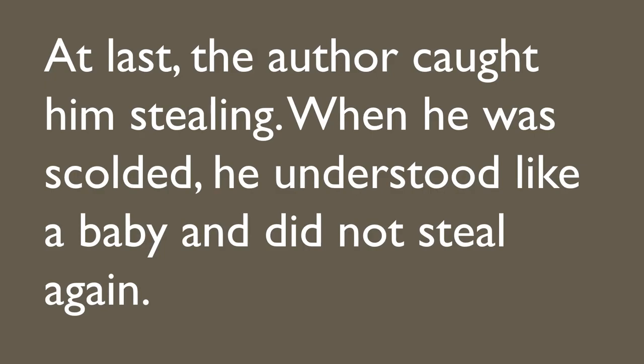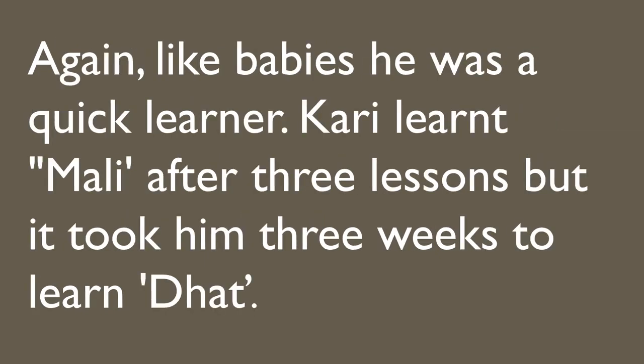After discovering that Curry was the real thief of bananas, Curry was scolded by everyone in the family, by the narrator and by the narrator's parents also. After being scolded, he understood that it was not a good thing to steal, and he did not steal again. That is why it was said that Curry was just like a baby. Again, like babies, he was a quick learner. Curry learned Mali after 3 lessons, but it took him 3 weeks to learn Dhat.